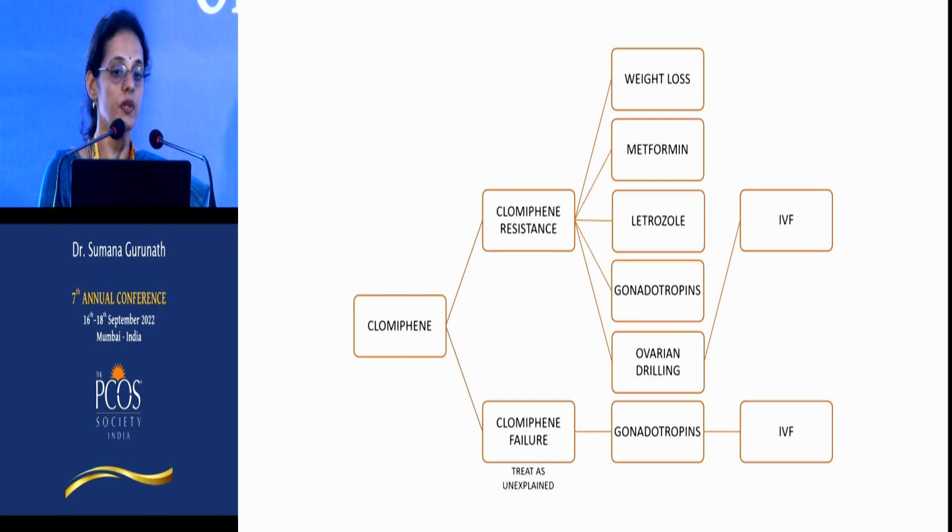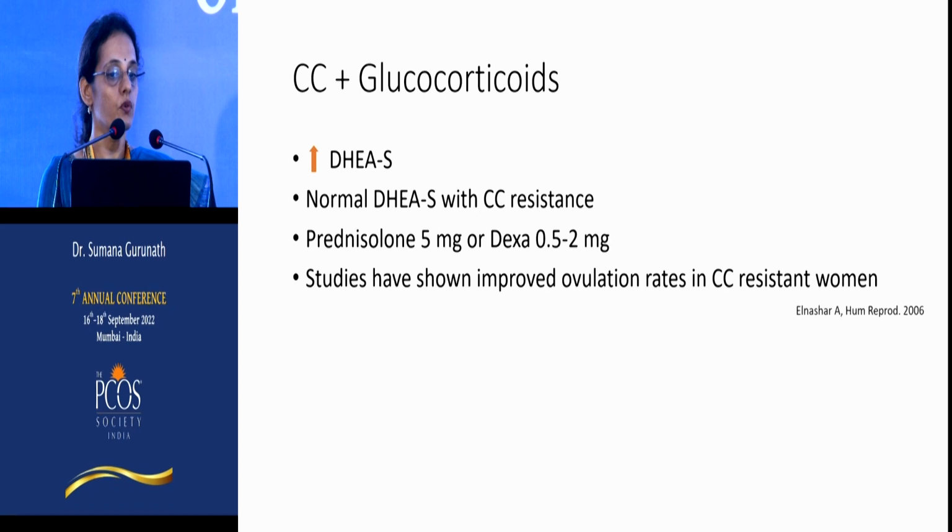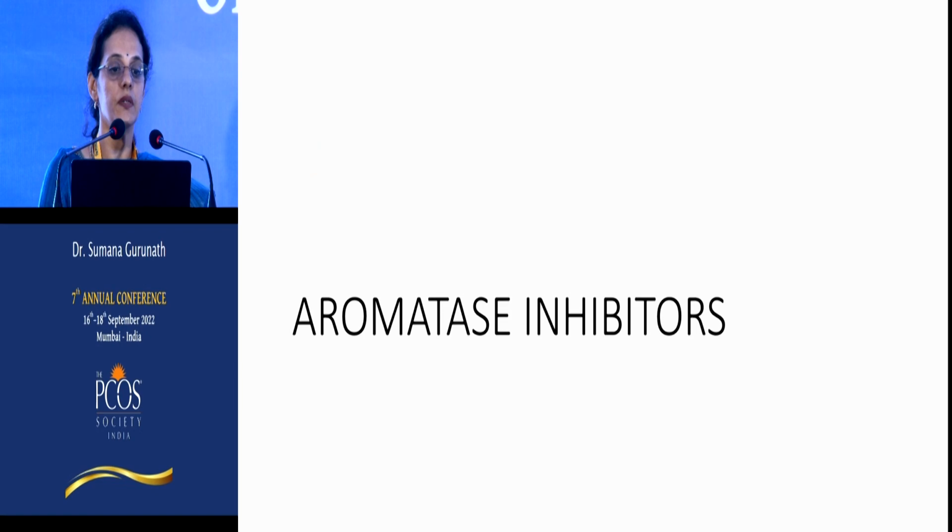If nothing works, then go for IVF. If there is clomiphene failure, the woman is already ovulating, so treat this as unexplained infertility, move to gonadotropin induction or go to IVF. Addition of glucocorticoids, some people prefer to do it when there is elevated DHEAS. Some people have also tried it where the DHEA levels are normal with clomiphene resistance. It's given in the follicular phase for about 10 to 14 days, and some people have found improved ovulation rates, but not to be used routinely.